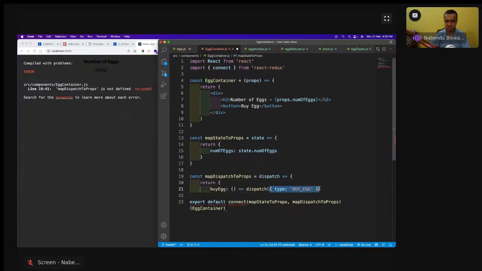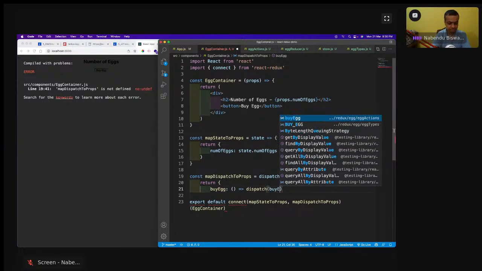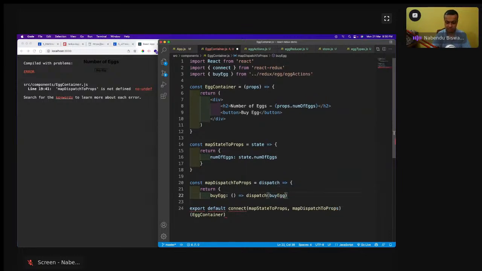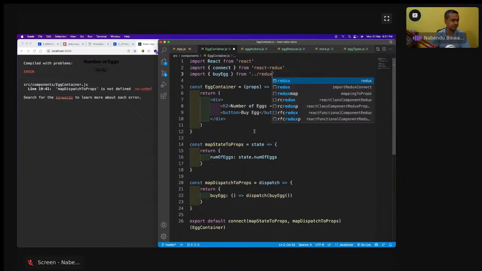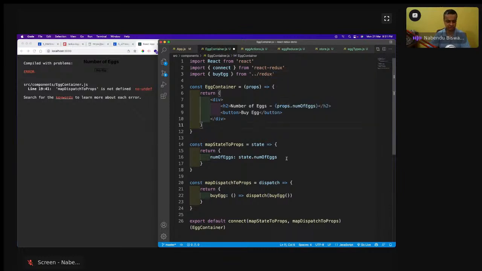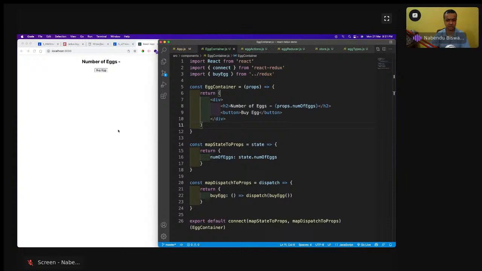I'm not going to do it like this. dispatch of buyEgg is there. This buyEgg I can directly do from here. That is the reason I created the index.redux. I can save it. Okay, now it is coming.